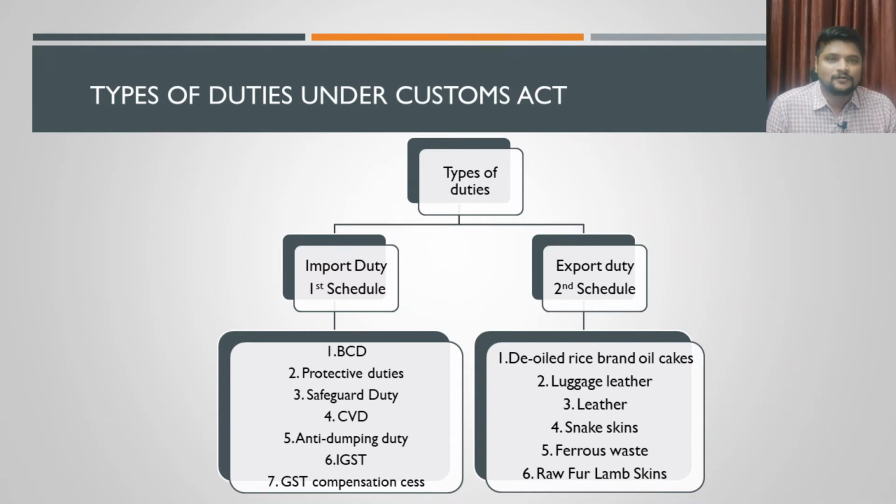In the case of exports, there will be a levy called export duty, and the rates of export duty will be mentioned in the second schedule of the Customs Tariff Act 1975. And as of today, only on a few products is there a duty levied on exports. See, otherwise, whatever goods are being exported, if at all there is any duty, that duty can be claimed as a duty drawback. See, there is no net expense for an exporter. Though there could be some duty levied on the goods that are being exported, that can be available as a drawback for the exporter.